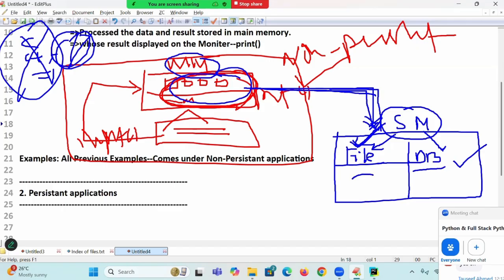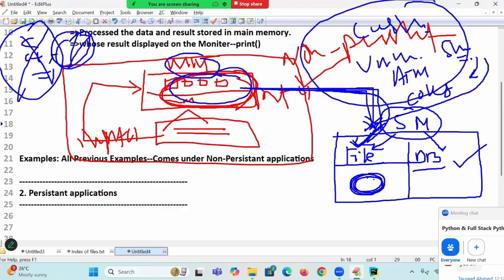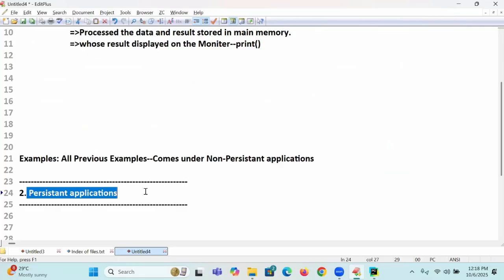So I want to store my results permanently in the form of what? File. So files are used for which purpose? To store my results permanently. ATM transactions, you take it. College level data, you take it. University data, you take it. Customers data, you take it. And in shopping malls, when you go, to give some offers they will take your contact details. All the data is stored permanently in the form of what? Files. The files will reside in which memory? Secondary memory. That is called what? Persistent. Persistent means permanent.